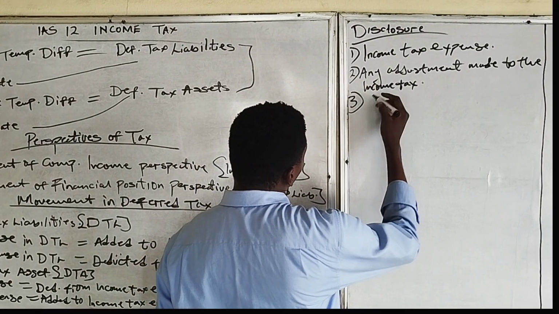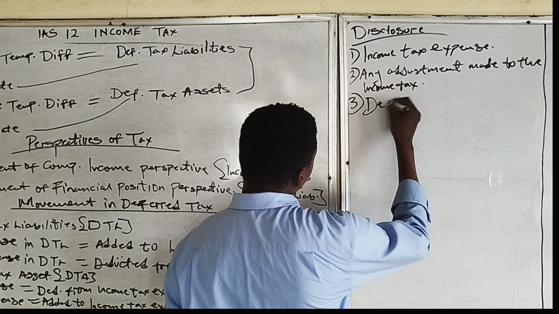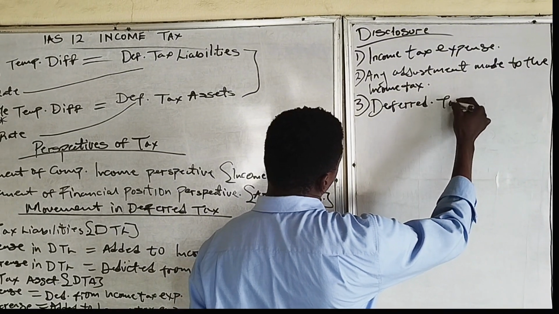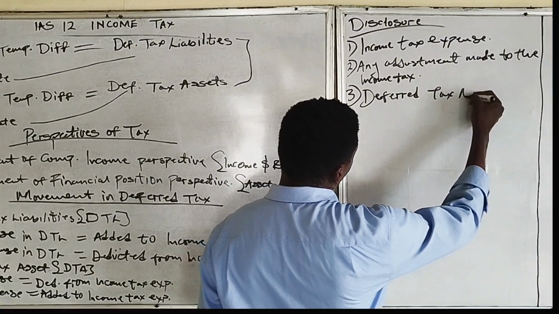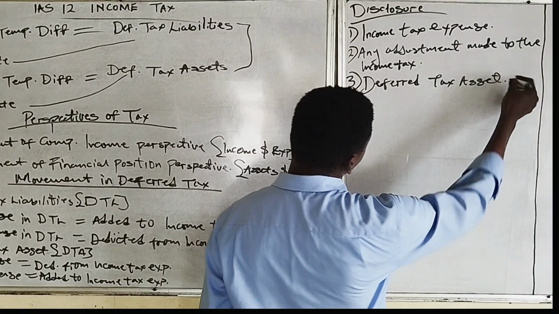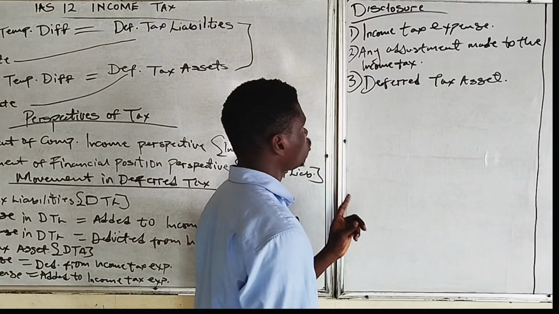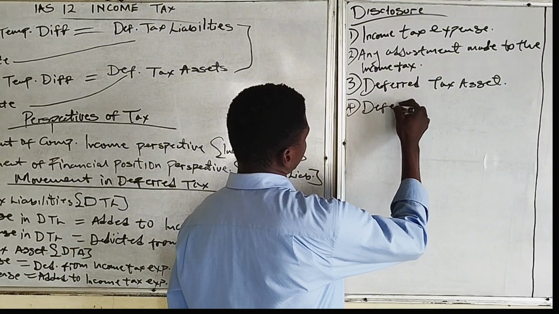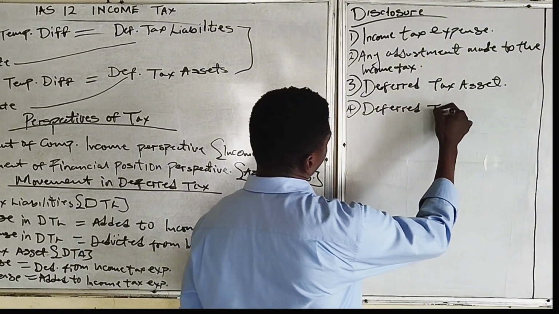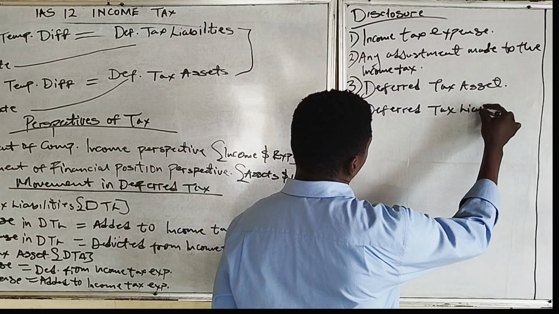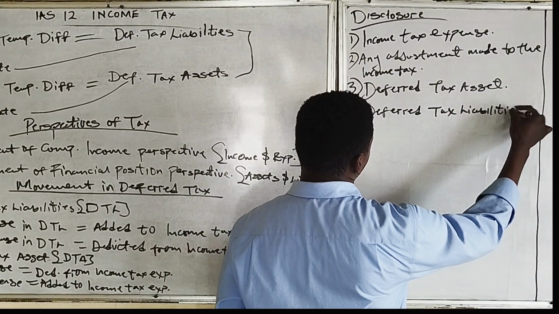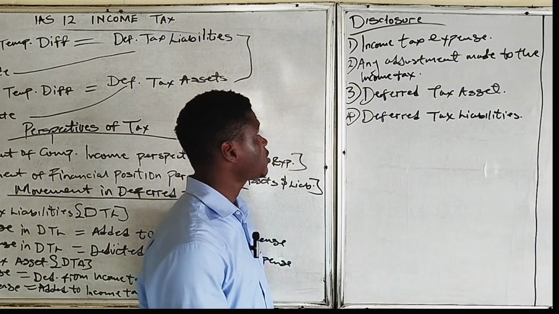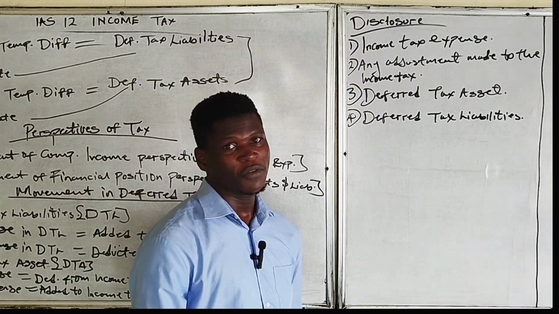Entities must also disclose their deferred tax assets, if there is any, and also any deferred tax liability must also be disclosed. So that's the disclosure requirement for IAS 12.